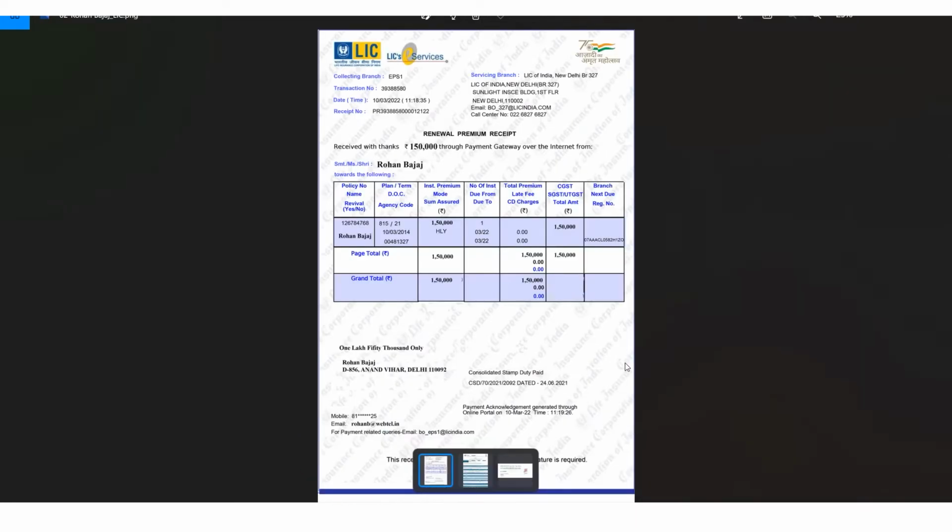Then comes a LIC receipt. As Mr. Rohan Bajaj has paid some LIC premium policy amount, he has received a receipt from the LIC department through a mail. Then comes a rent receipt.